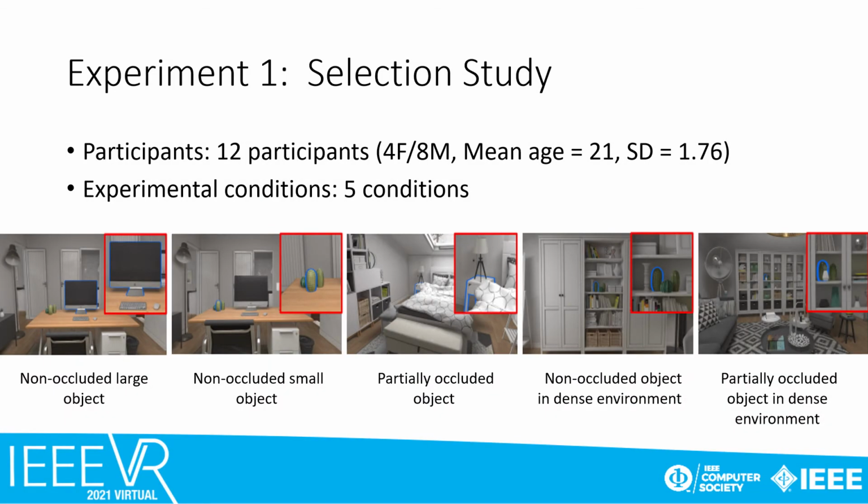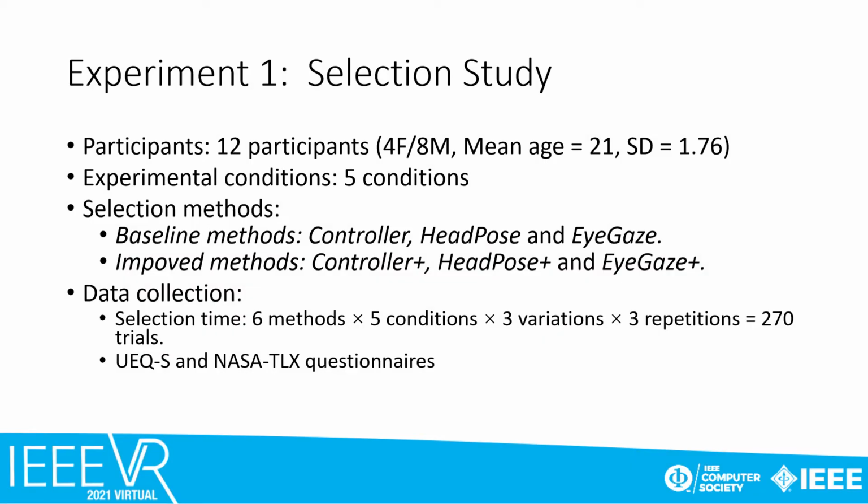Although raycasting techniques allow the user to select a distant object, it is not easy to select occluded objects and dense objects. So we chose 5 representative conditions of indoor objects for evaluating the effect of the improved method. We recruited 12 participants from a university in this study.